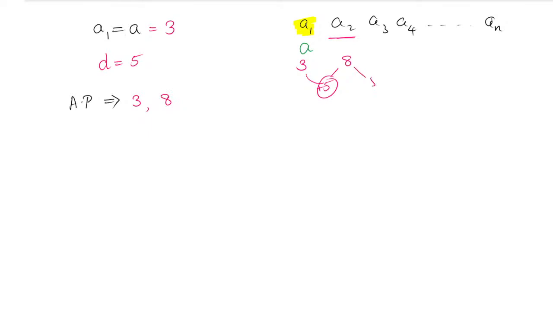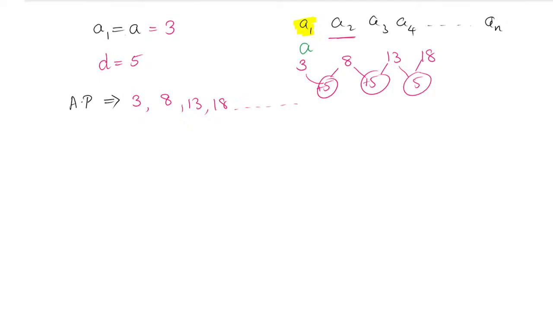The third term will again be 5 more, the common difference is 5 more. The third term will be 8 plus 5, which is 13. And again it will move on, 13 plus 5. 13 plus 5 is how much? 18. And it will continue. It will not have an end, it will continue.